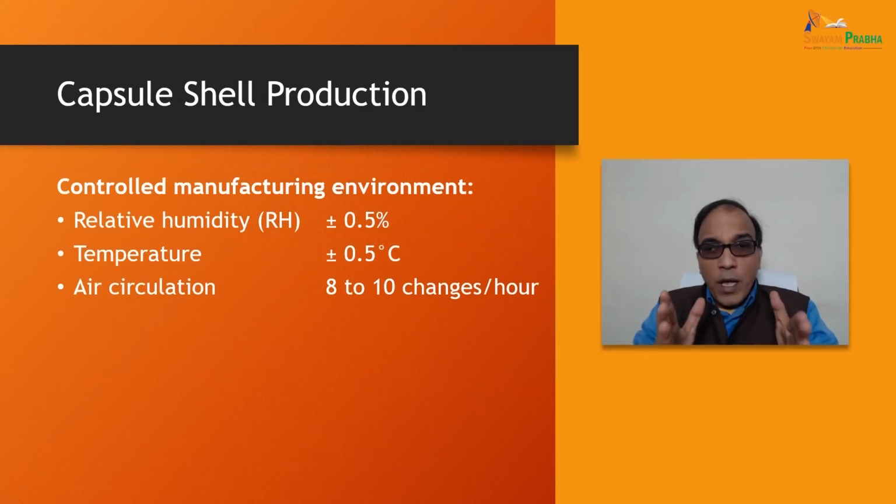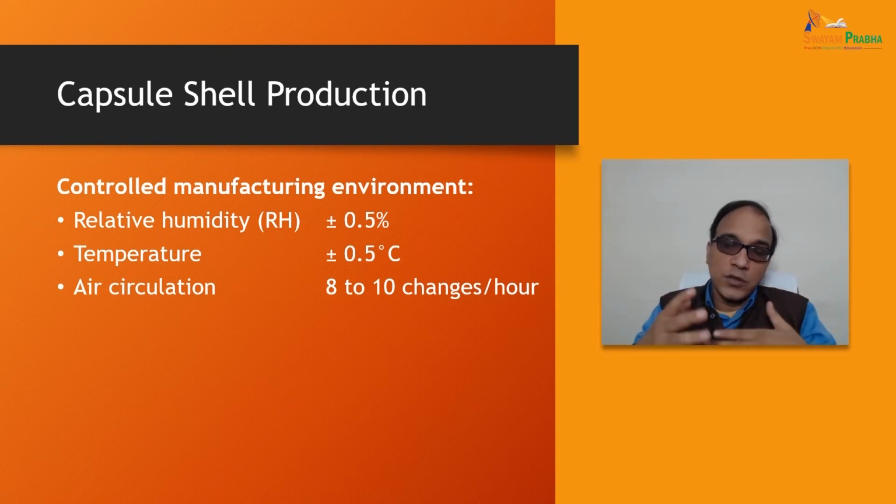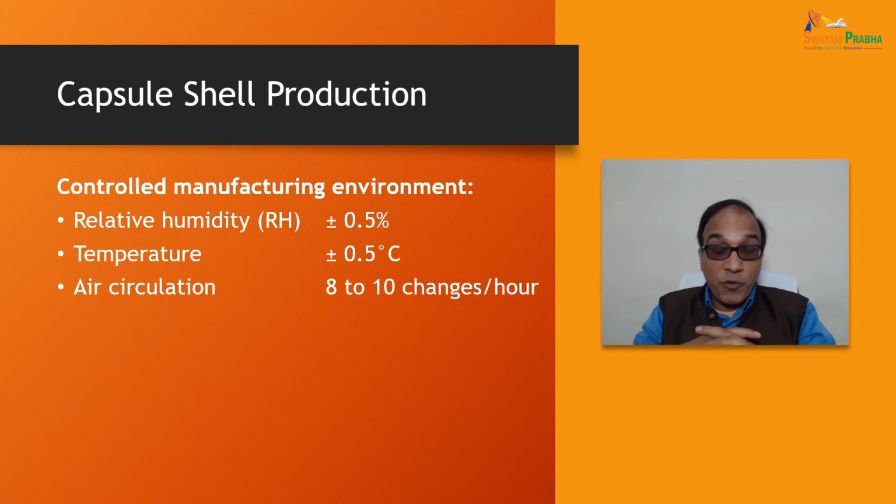What does the controlled manufacturing environment consist of? What is the composition? The relative humidity, what are the requirements? Relative humidity should be plus minus 0.5%. Temperature should not vary by more than 0.5 degrees Celsius, and for air circulation, there must be 8 to 10 changes per hour when we are going for capsule shell production.